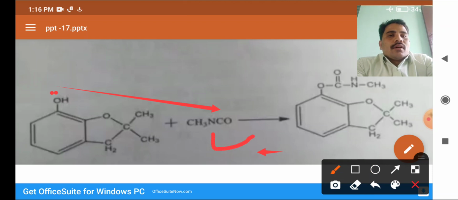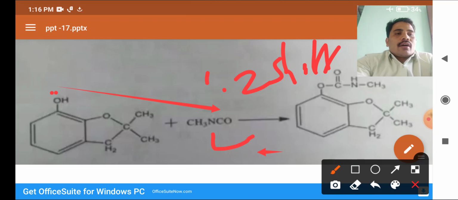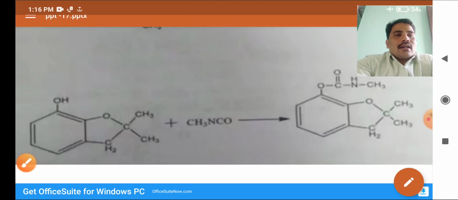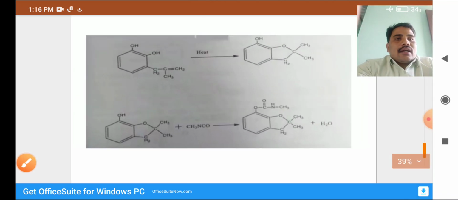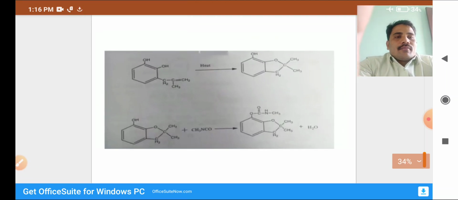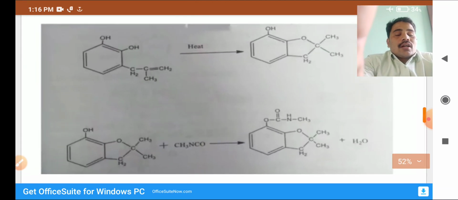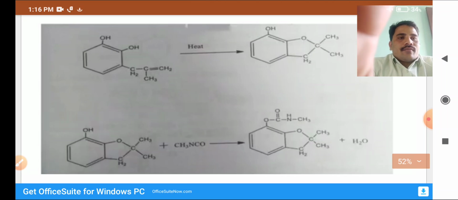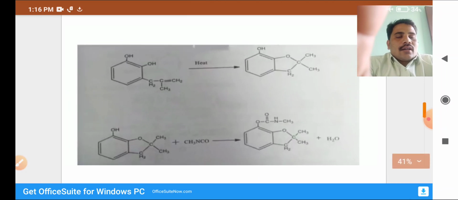This group should be NH and a 1,2 shift takes place to give this product, the carbamate group of carbofuran, with elimination of water.